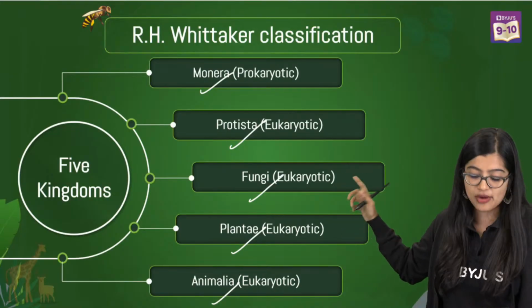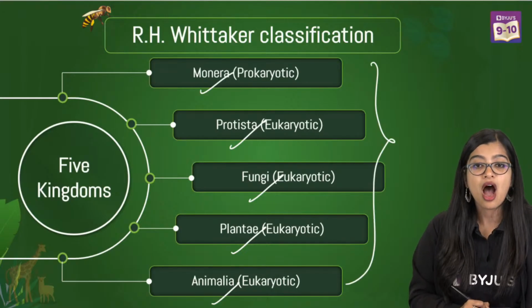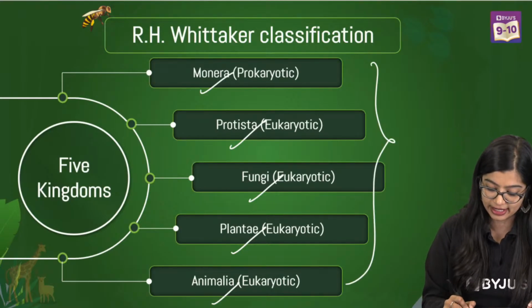So now moving on, we are going to be looking at understanding the 5 kingdom. How did he come up with this 5 kingdom classification? Now trust me, this is my favorite flowchart.